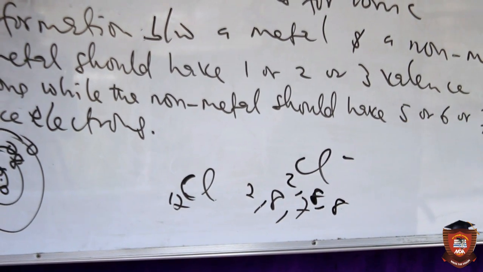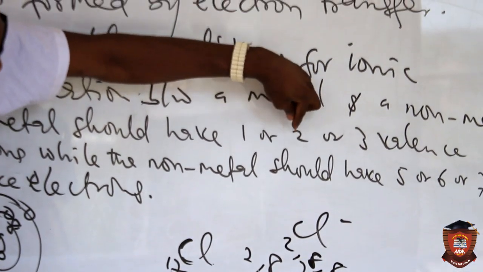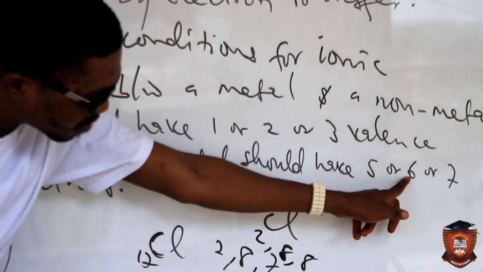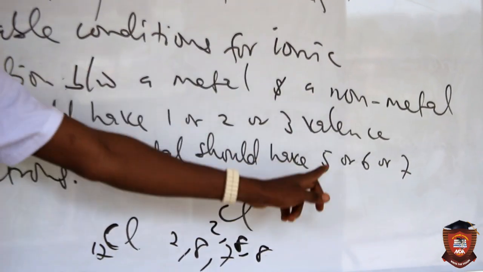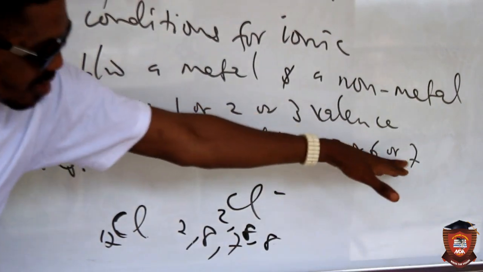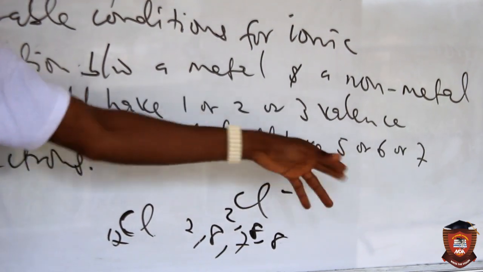Now also, it will be faster for a metal that has 2 valence electrons and a non-metal that has 6 valence electrons to form an ionic bond than a metal that has 3 valence electrons and a non-metal that has 5 valence electrons. As you can see, 1 plus 7 is 8, and 2 plus 6 is also 8, and 3 plus 5 is also 8.